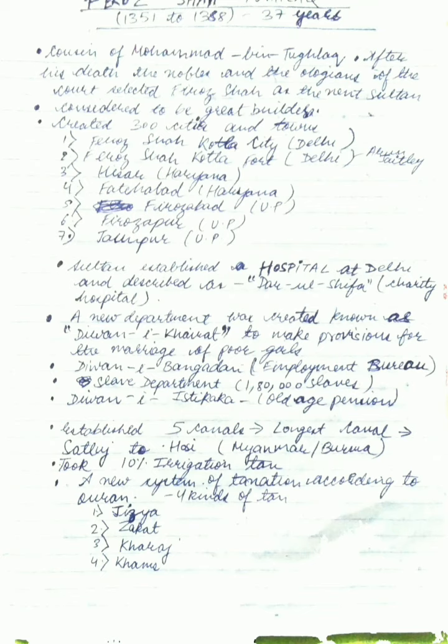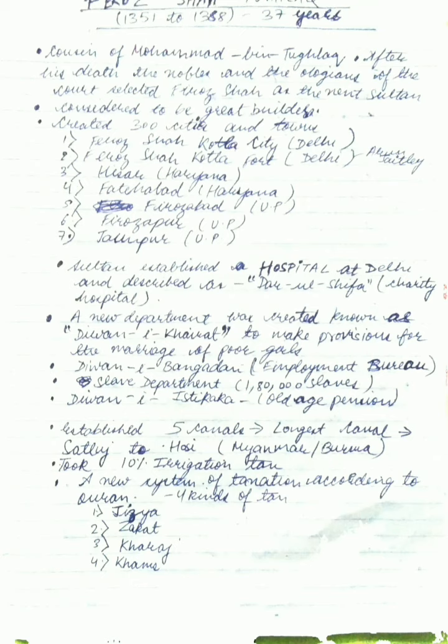And now the third one is Hisar city in Haryana. Then the fourth one is Fatehabad city in Haryana. Fifth one is Firozabad in UP. Sixth one is Firozapur in UP, and seventh one is Jaunpur in UP. So all these are very famous cities, but he actually created 300 cities and towns. These are the seven famous ones.